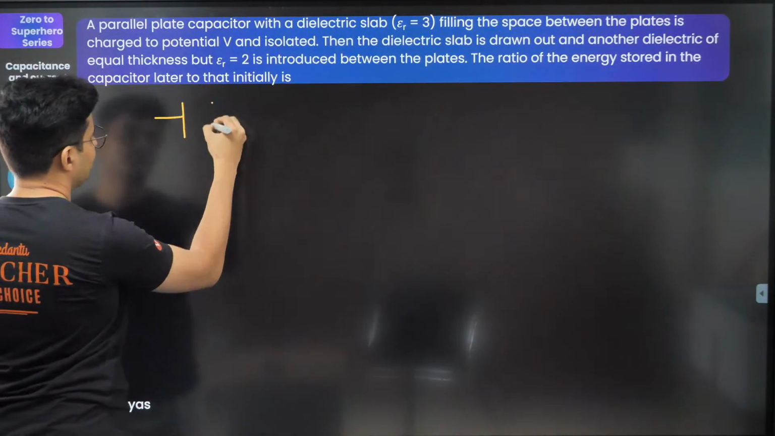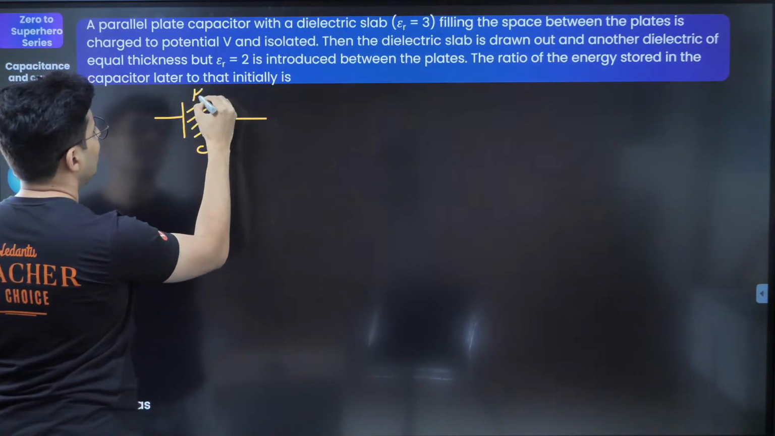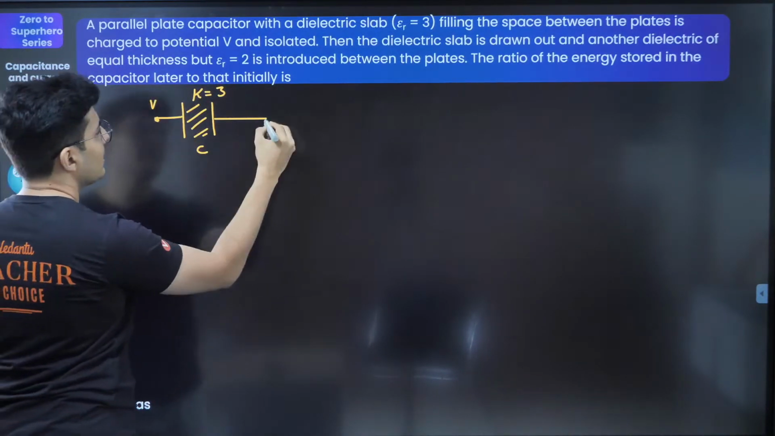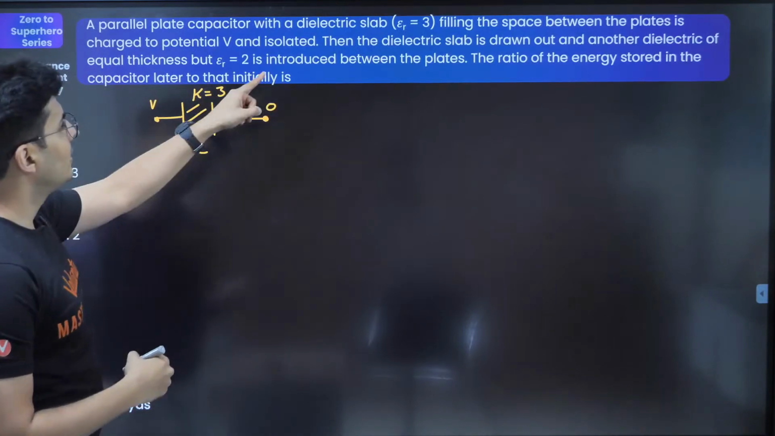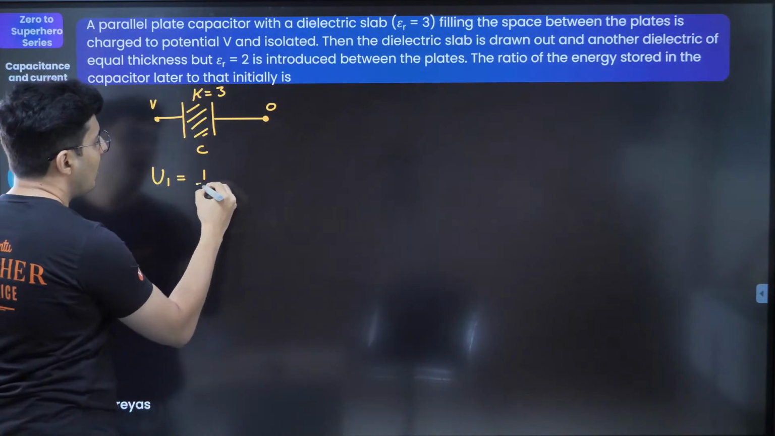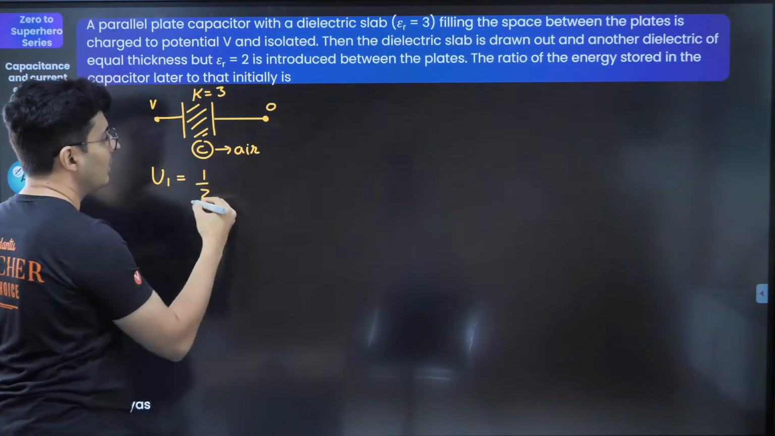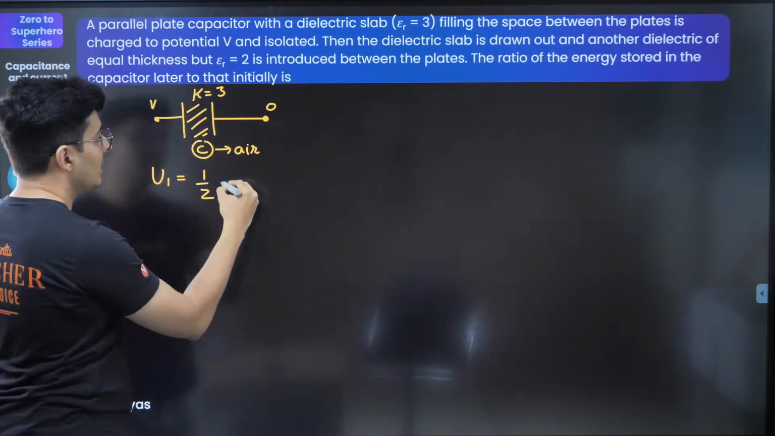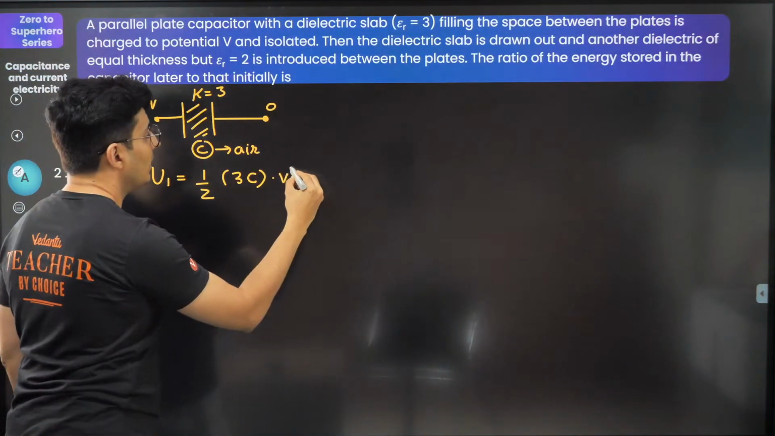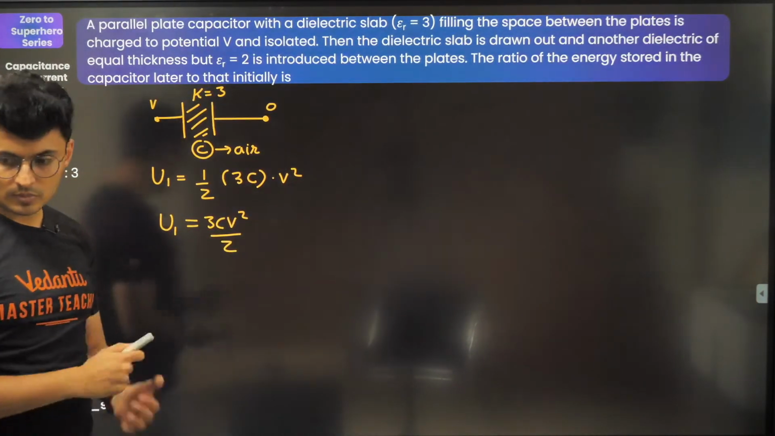The first time, capacitor C, you are filling it with a slab of dielectric constant 3 and charge it to V volts. So this is V, this is 0, let's say, and there is some energy stored in it. So the initial energy U1 will be half. By the way, the capacitance C over here is when there is air in between. So when there is a slab, it will be basically 3 times C because of the dielectric slab, into the voltage square. So it will be basically 3CV square by 2. That's your initial energy stored.